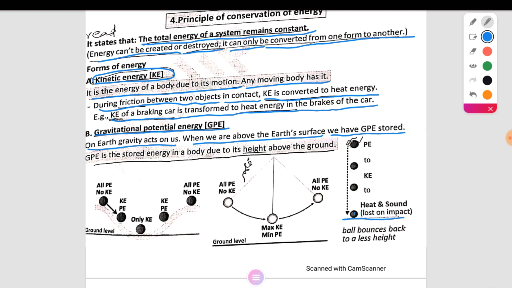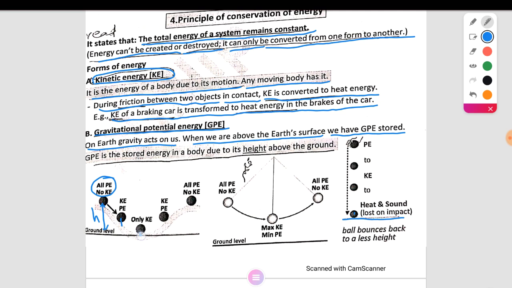At the top position, at height h from the surface, it has all potential energy, but it does not move, so no kinetic energy. When it moves from this position, it has kinetic energy and potential energy.